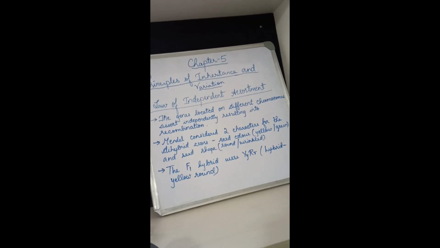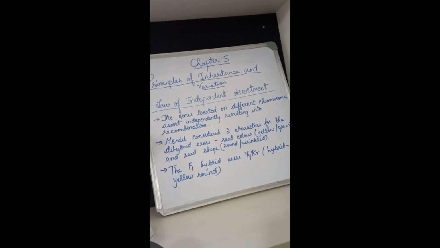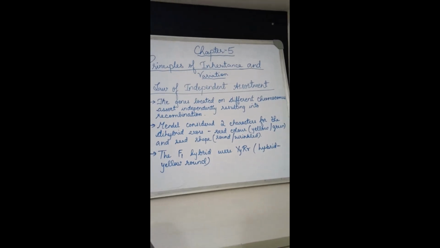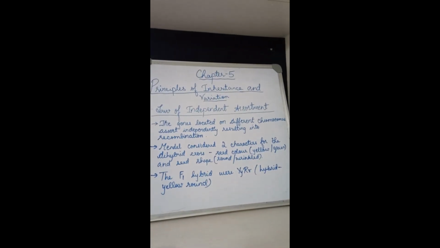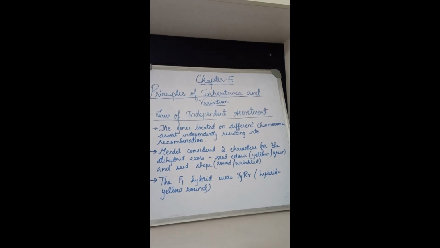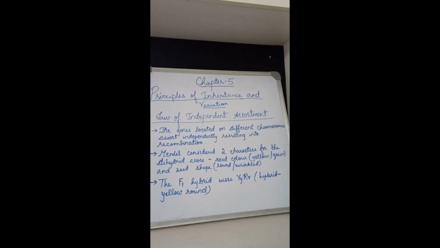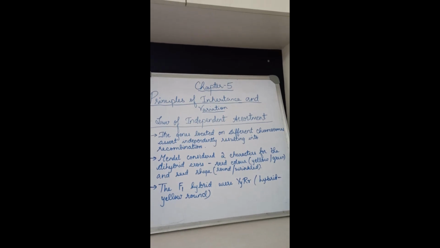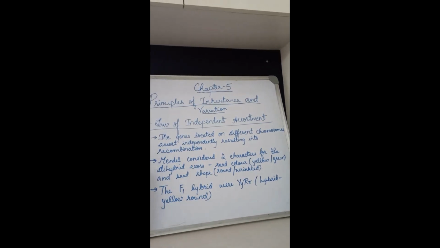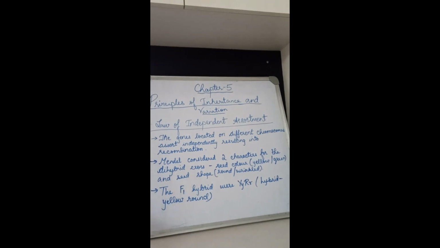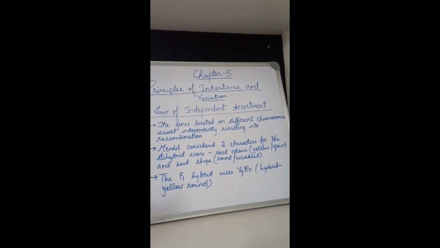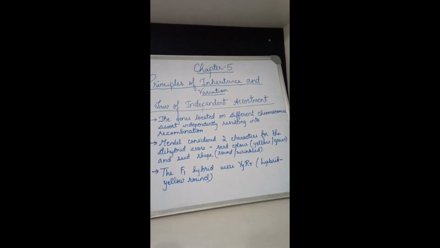Suppose your father has very white skin and straight hair. Mother has curly hair and dark color. But not even one sibling or your child will get the same characters as the father. Always they will be getting a mixing of qualities, combinations. They will be getting a few characters from the father and a few characters from the mother. So mixing of characters or mixing of qualities, that is called this law of independent assortment.